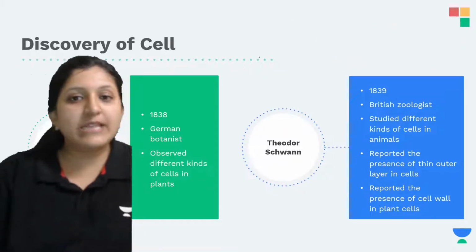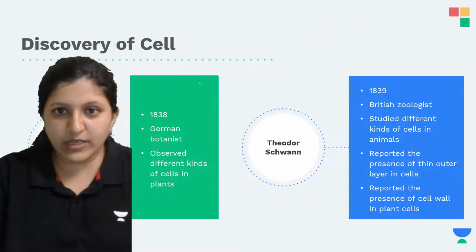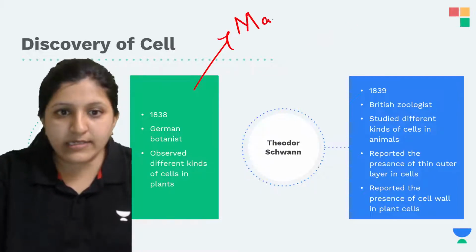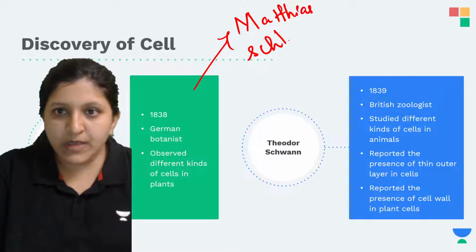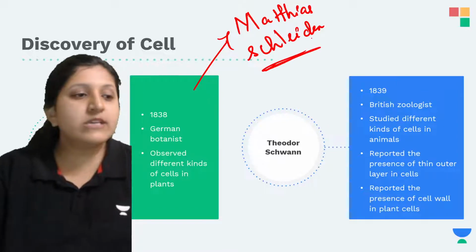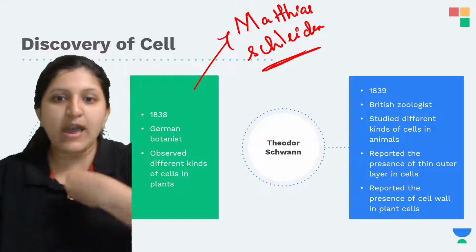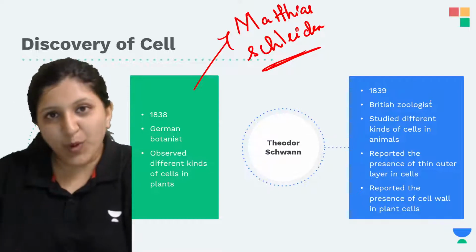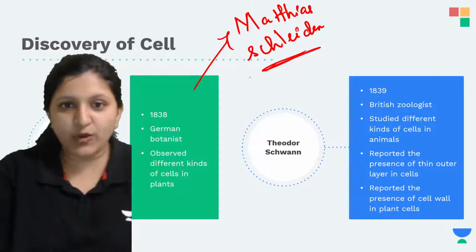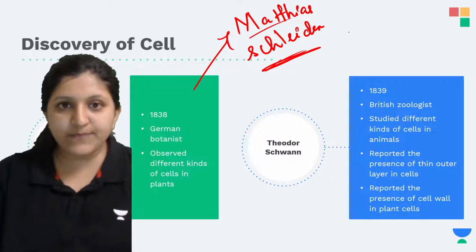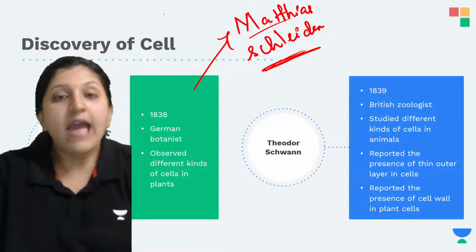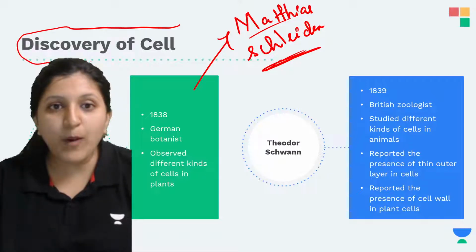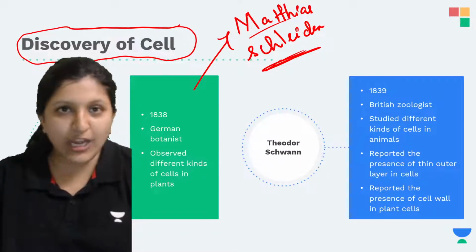So let's have a look at this one. It is Matthias Schleiden, a German botanist. He mentioned certain properties of plant cells, and there is another scientist, Theodor Schwann, who mentioned certain properties of an animal cell as well as a plant cell. So let's see what Matthias Schleiden said. This is related to cell theory, and the discovery for the first time of the cell structure was carried out by these two scientists.